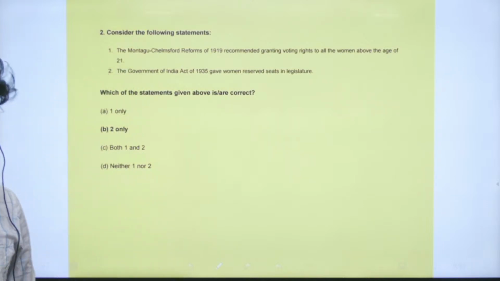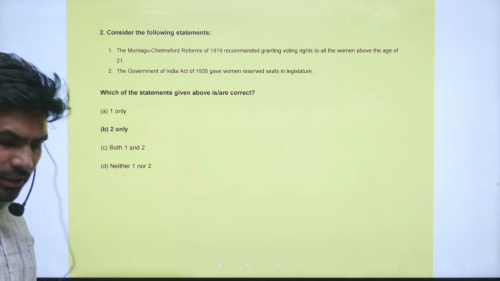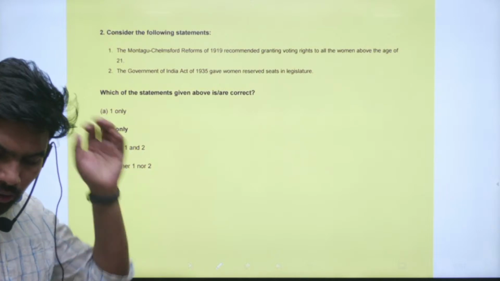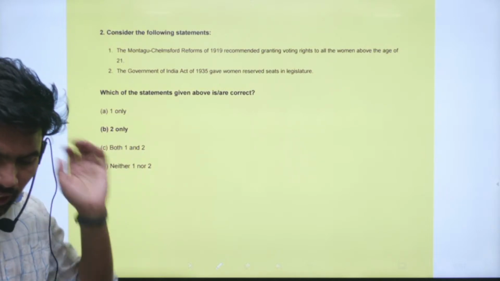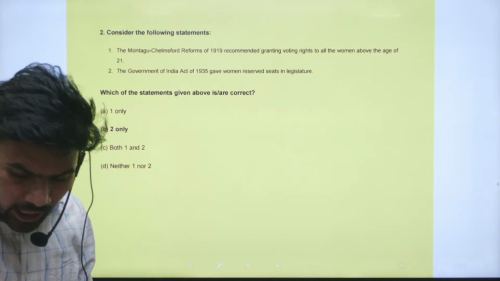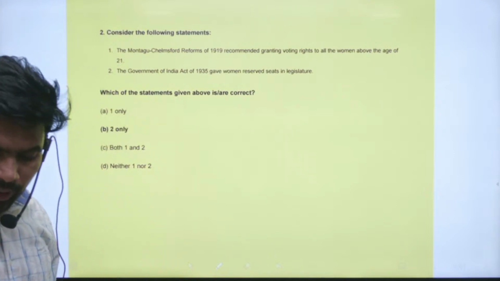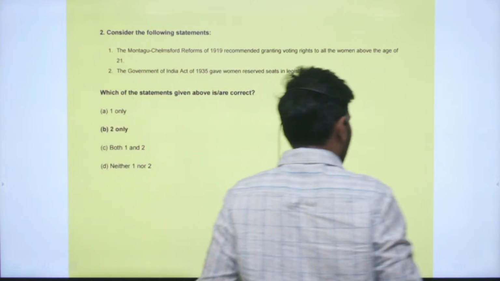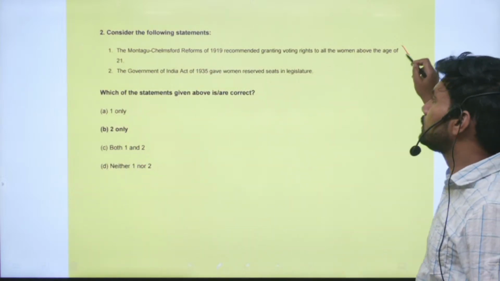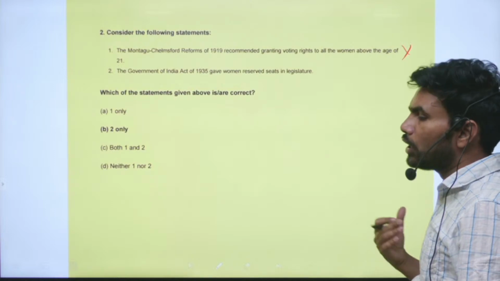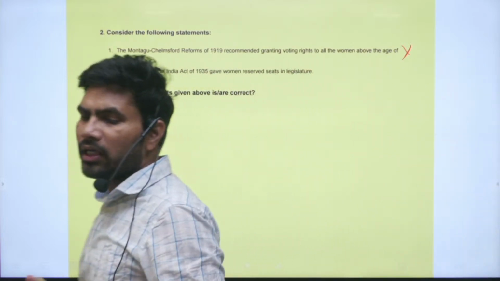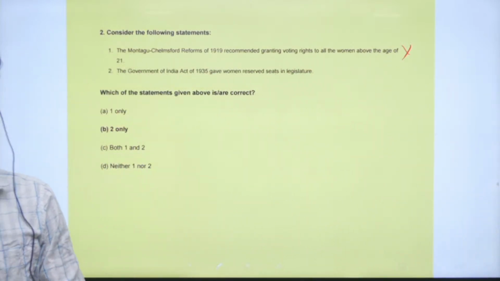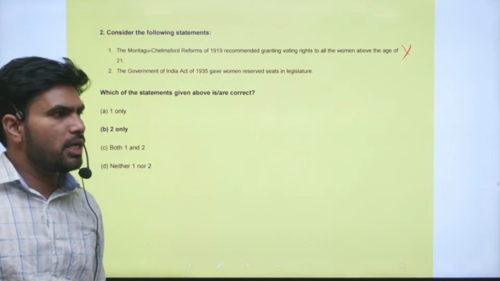Next question, consider the following statements. Statement 1. The Montague-Chelmsford reforms of 1919 recommended granting voting rights to all women above the age of 21 years. So you can see this is a completely incorrect statement. You know, voting rights to all women in India have been granted only after independence.